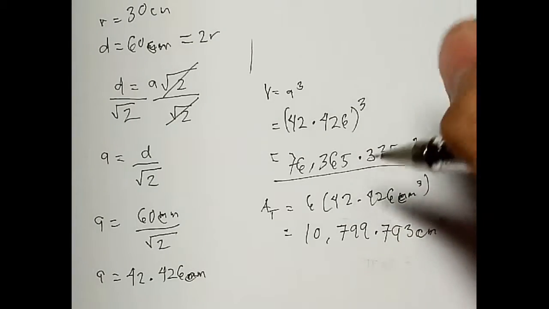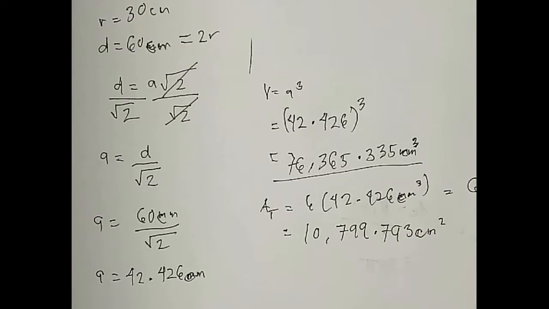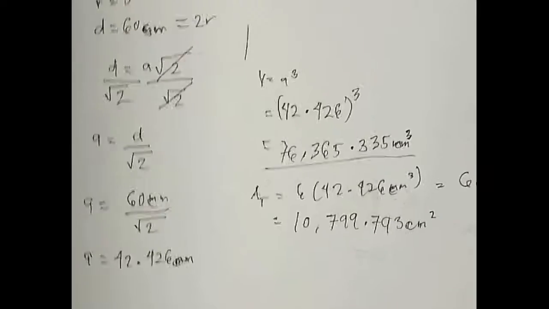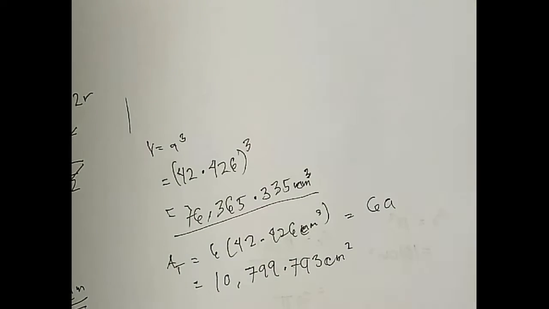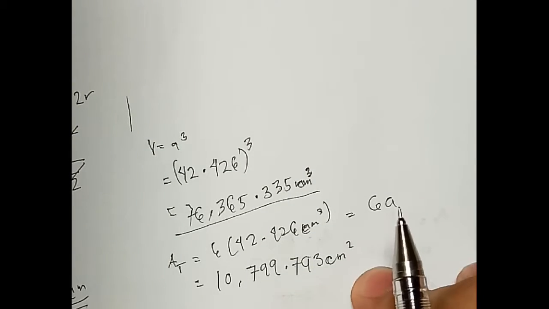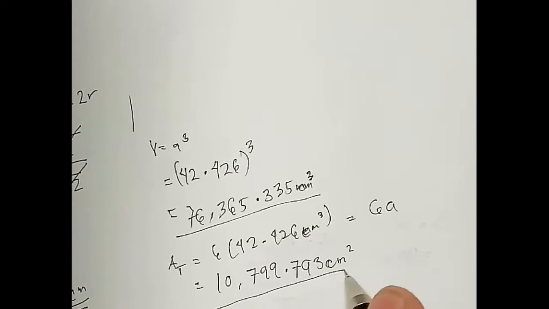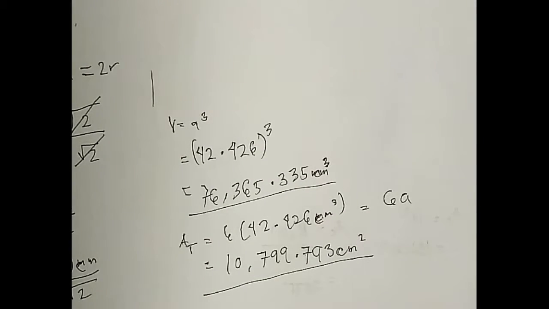And for the total area, we have the formula 6a squared, and by just substitution, we get the total area, which is 10,799.793 square centimeters.